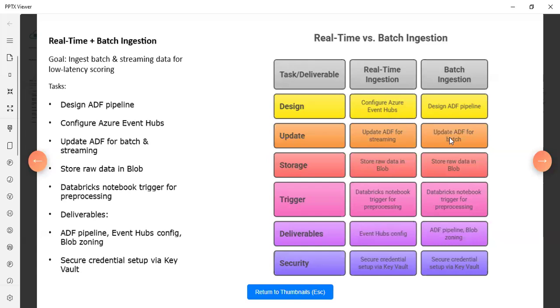Here we also update using Azure Blob storage. Then trigger the Databricks notebook for the processing, and deliver the Event Hub config, ADF pipeline, Azure Blob, and security with Key Vault. So this is the real-time batch ingestion process in this sprint.